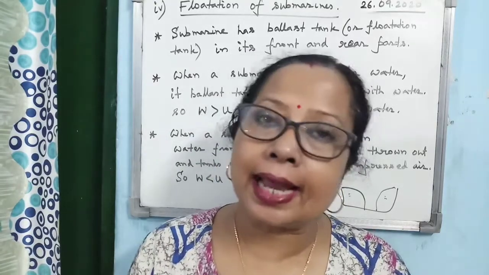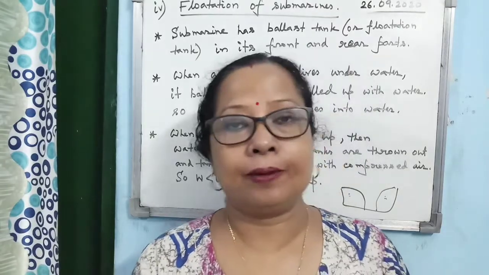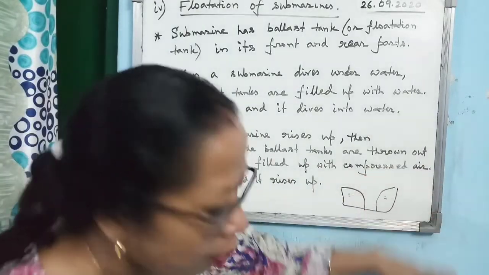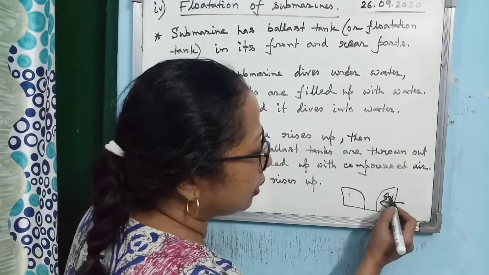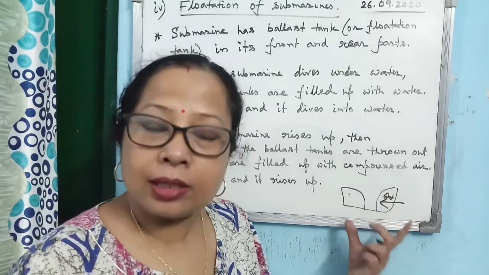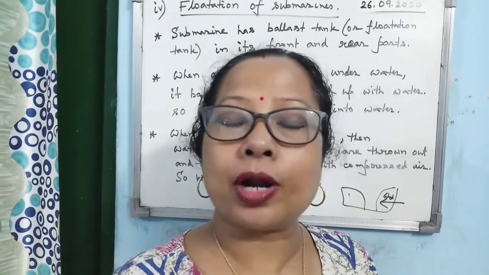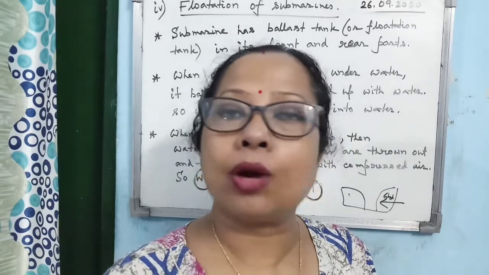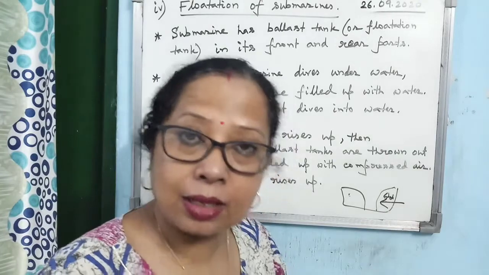Now how does a submarine sink or dive within water? When a submarine wants to dive, to come down within water, these ballast tanks are filled with water. When they are filled with water, the submarine becomes heavy, the weight of the submarine increases, and as you know, when weight increases, the body moves in the downward direction under the action of the net downward force. So the submarine will dive, will sink within water.